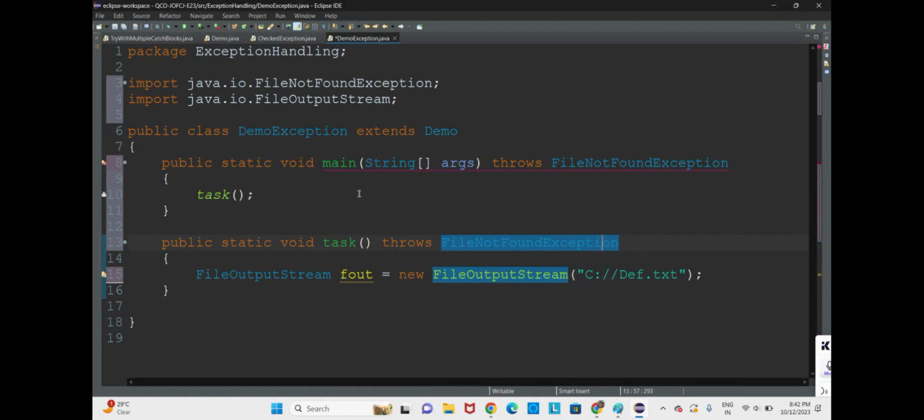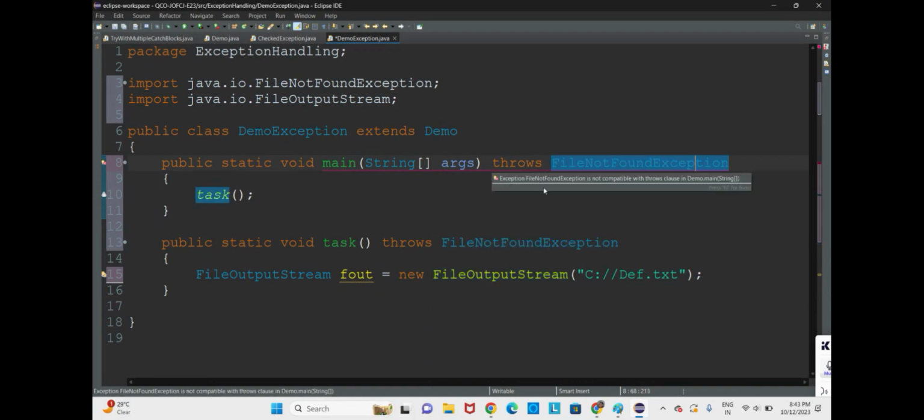So the JRE will come to know if we have given the proper exceptions or not. Here we have a throws, and we have a FileNotFoundException. Here we have a problem, that it is not compatible with it, so we shall take any other exception.